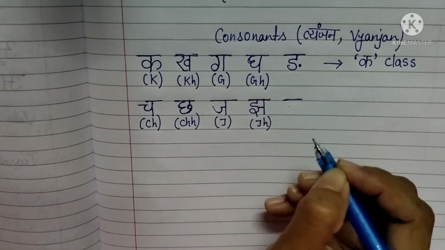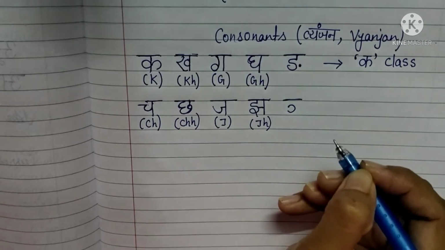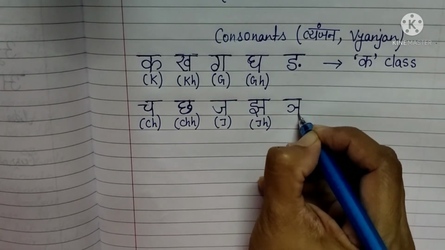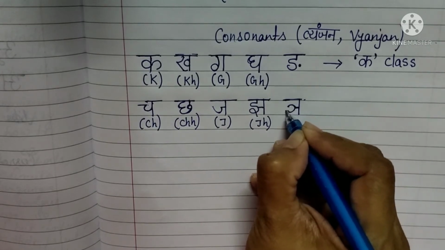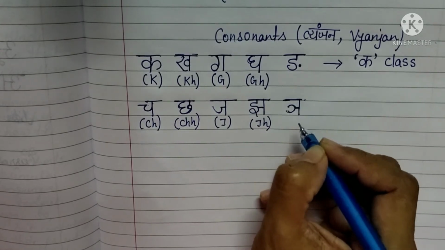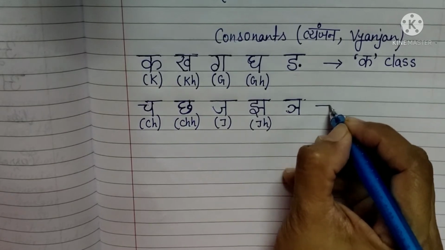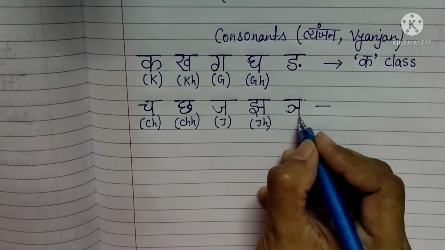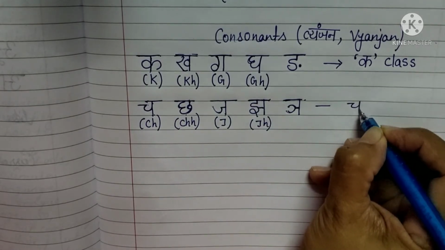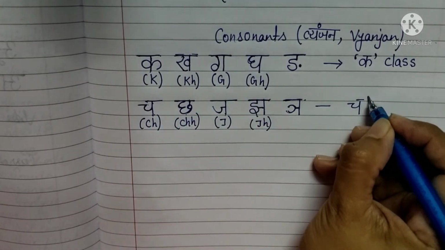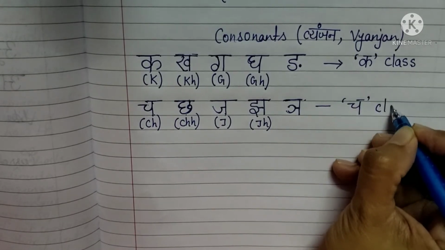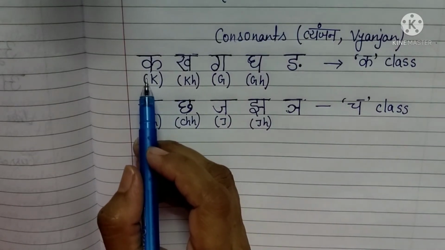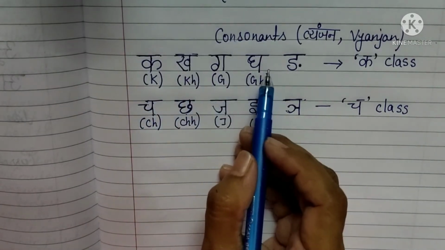Then the fifth is ñ. How to make ñ? Make a sleeping line like this, like up, and a small standing, sorry, small sleeping and standing. So sleeping like this, then small sleeping and standing. This is called ñ. So these five, ch, ch, j, jh, ñ belong to the ch class. This is the ch class, or ch varg, as it is called. So always remember, the first is deep, the second is low, then deep, like this.